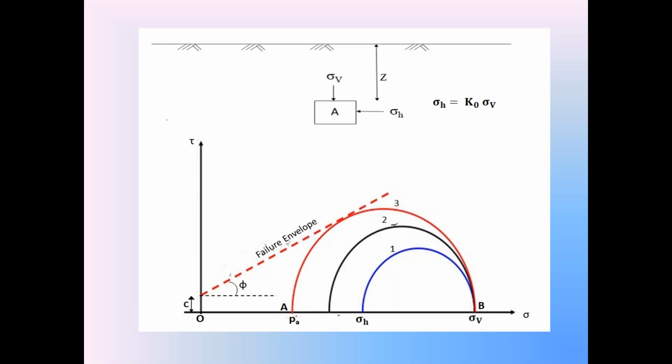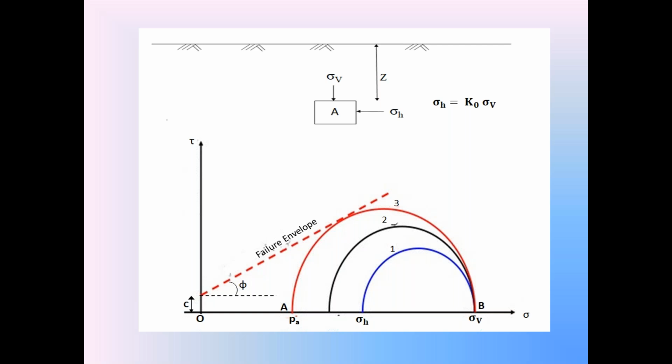At one stage, we got the second Mohr stress circle. There is a decrease in the sigma H value from the first Mohr stress circle to the second. But if the active condition continues, sigma H in the backfill becomes minimum at point A in the diagram.